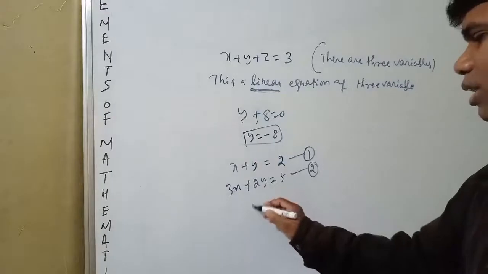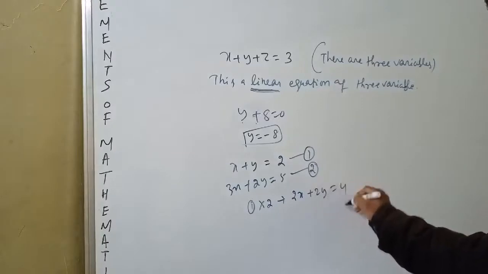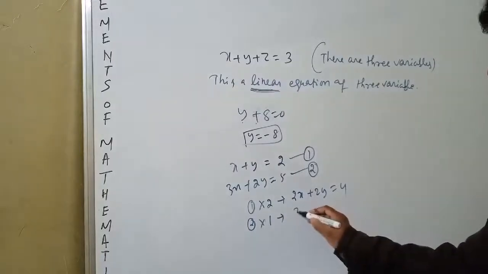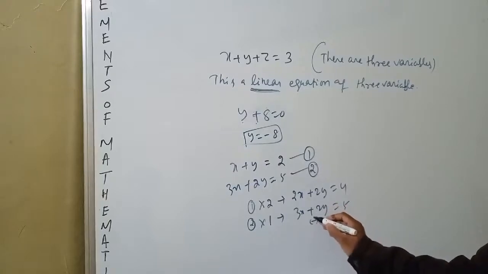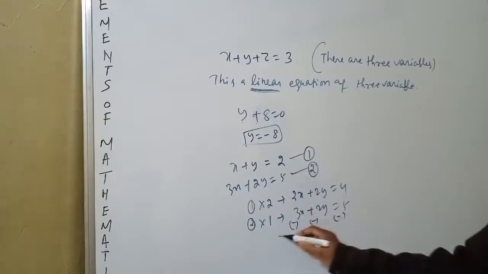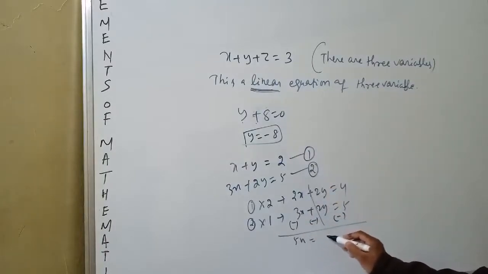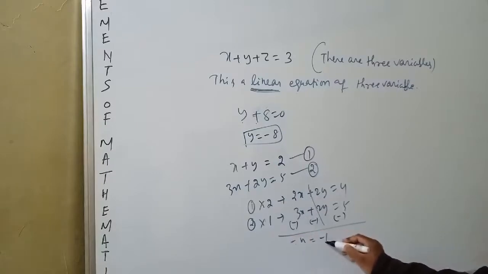Okay, that means equation 1 we multiply with 2, it becomes how much? 2x plus 2y is equal to 4. Equation 2 is not multiplied with anything, that means only 1. Okay, that means 3x plus 2y is equal to 5. This has a plus sign, so that means we have to put minus. Nothing given, that means minus. Okay, these two will cancel out. 5x is equal to how much? No, not 5x, that is minus x is equal to minus 1. Okay, x is equal to 1.